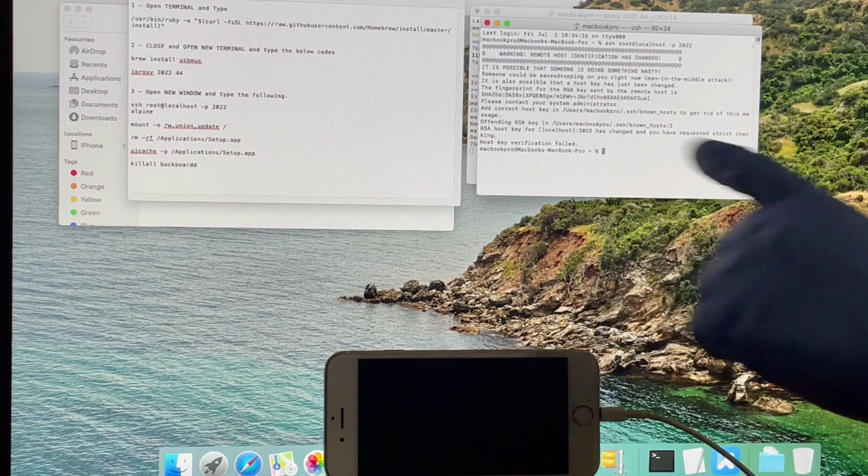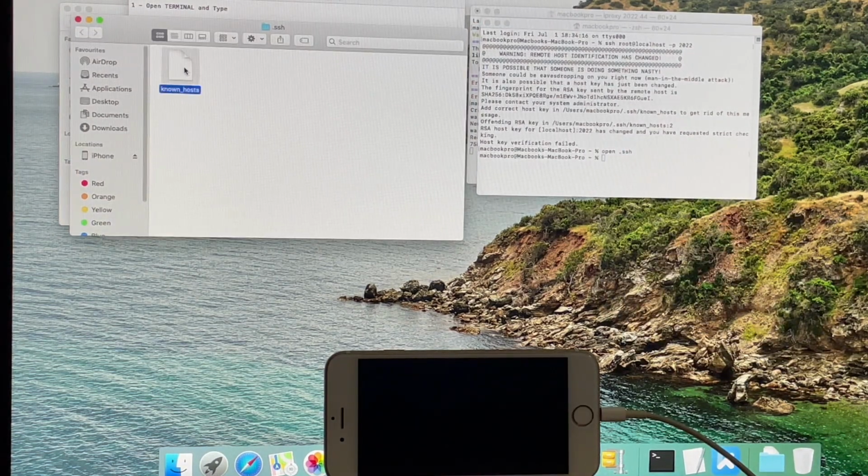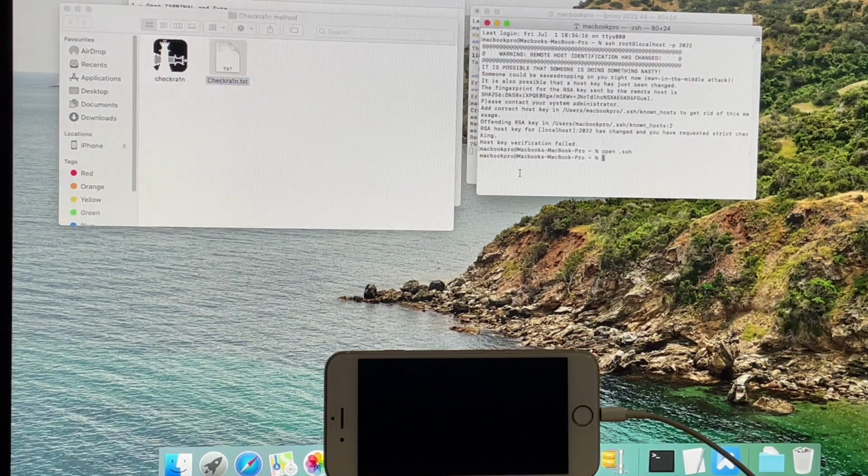If you get the host key verification failed error, just type open space .ssh and press the enter key. Now delete the known host file in the window. You can paste the previous command once again and continue with the process without any errors.